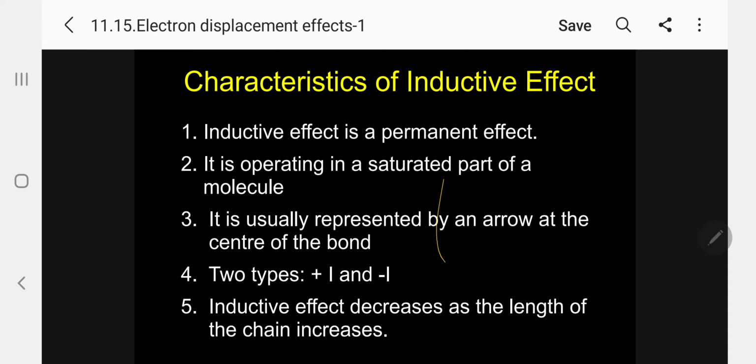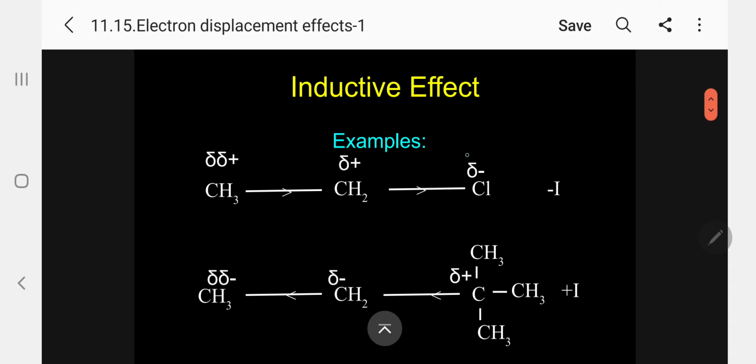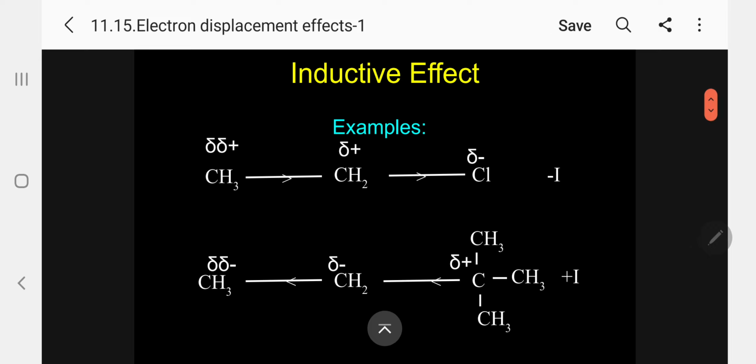Let me explain with a suitable example so you can easily understand. Say, for example, I am taking ethyl chloride. The structural formula of ethyl chloride I am writing, kindly follow, from the left side: CH3 with delta delta plus, CH2 with delta plus, then Cl with delta minus.